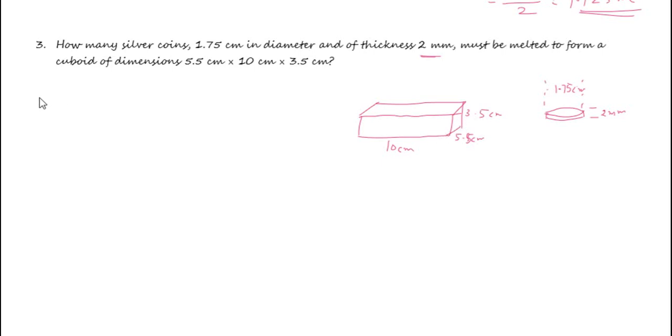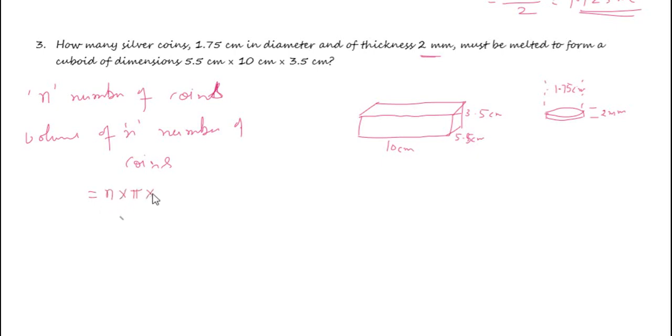Let us assume that we require n number of coins. So the volume of n number of coins is equal to n into pi into r square h.